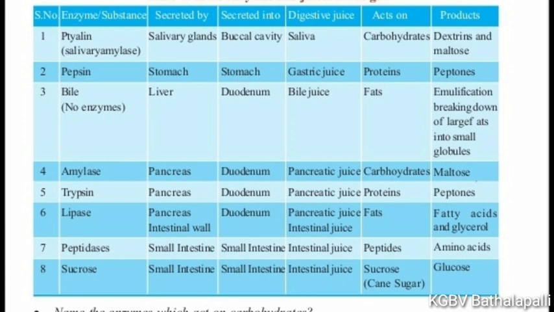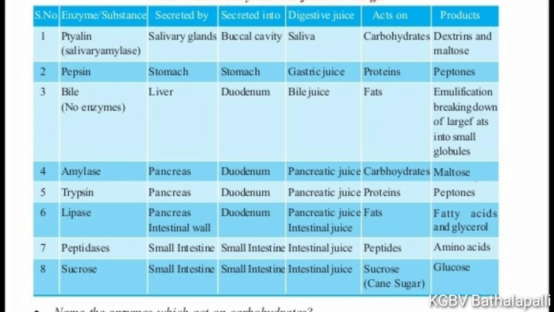This acts on fats. In this digestive process, emulsification occurs. What is emulsification? Breaking down of large fats into small globules. This is known as emulsification.